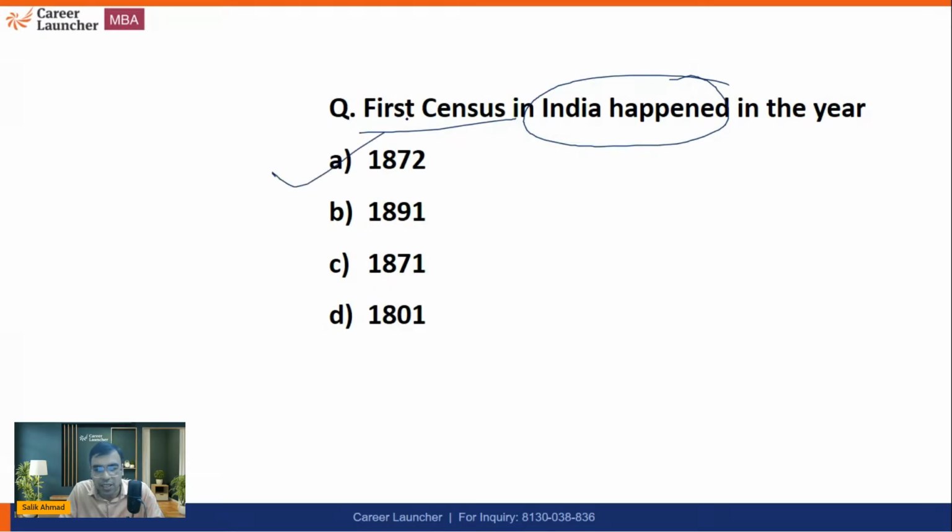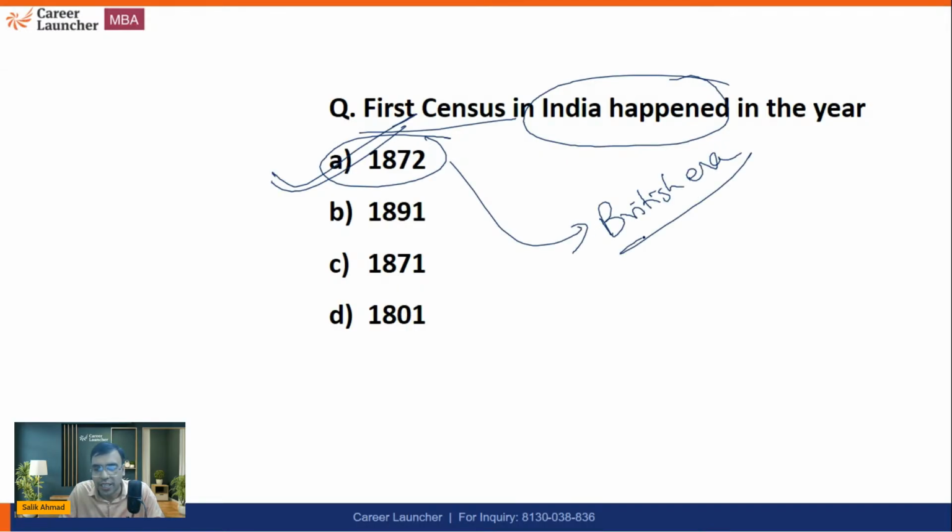So the right answer is 1872. During the British era, of course, the first census happened in modern India. Now, some of you might be saying, sir, even in ancient history we have seen it. We have seen incidents of something similar during the Chandragupta Maurya era, but we are not talking about ancient history. We are talking about recent years, in modern Indian history.